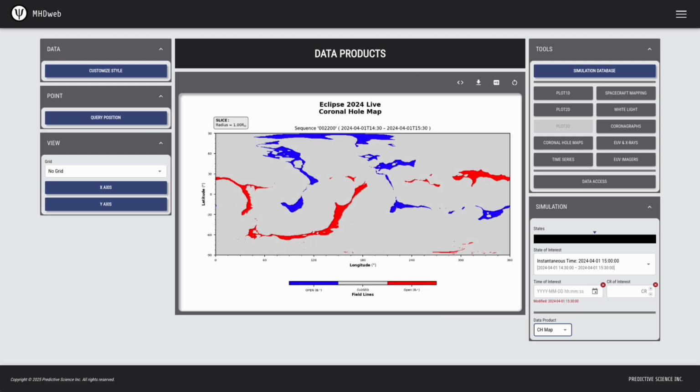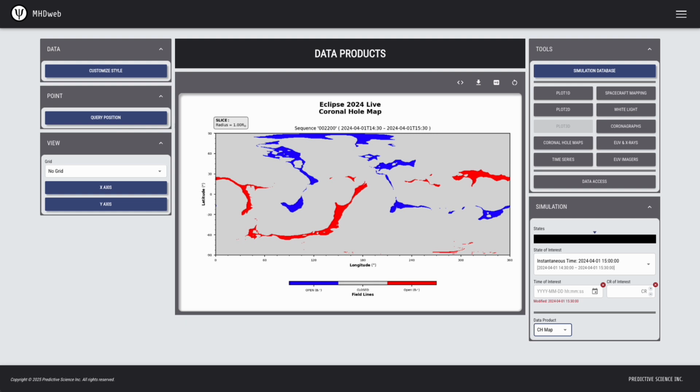Coronal hole maps themselves are structured as longitude-latitude plots, more specifically a 2D slice at the photosphere, indicating where trace field lines are either closed or open, and what the magnetic field polarity is at these open field line locations. And because coronal hole maps lie at the photosphere, only mass runs that have a coronal solution will possess a CH map, although in practice every run should have a coronal solution.